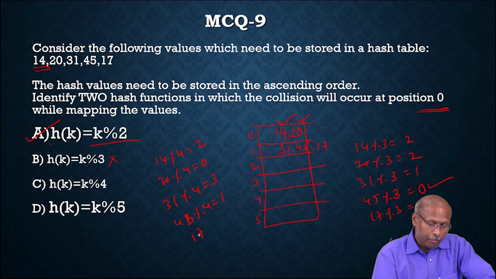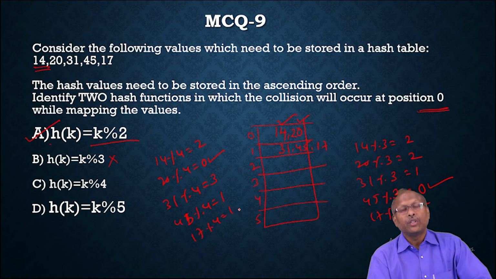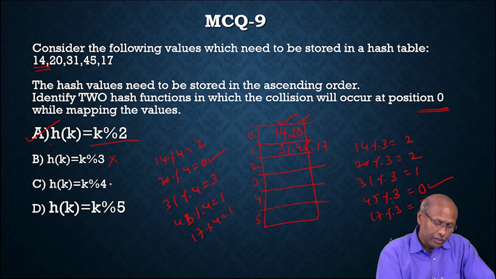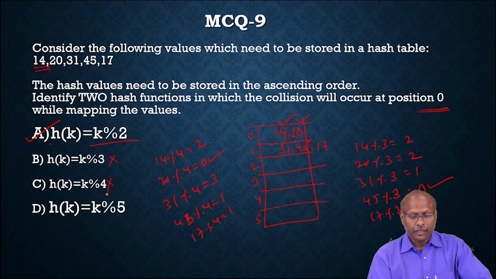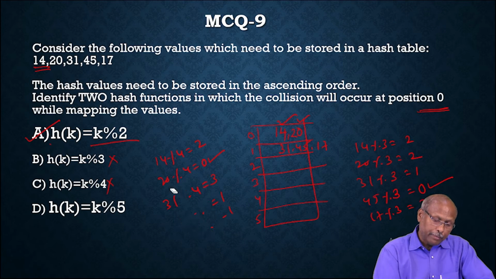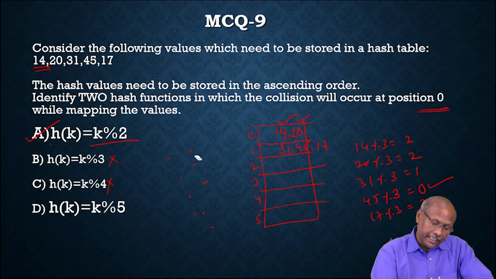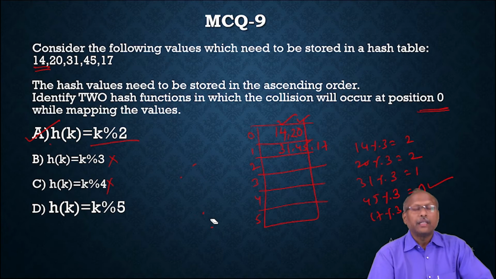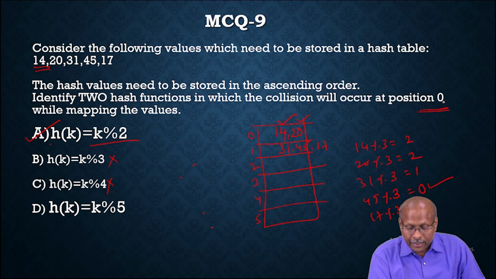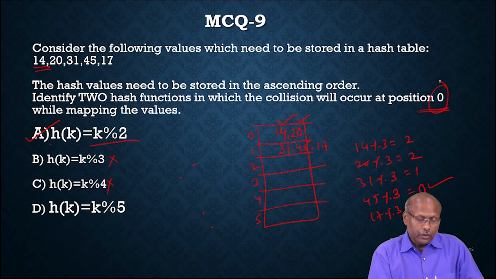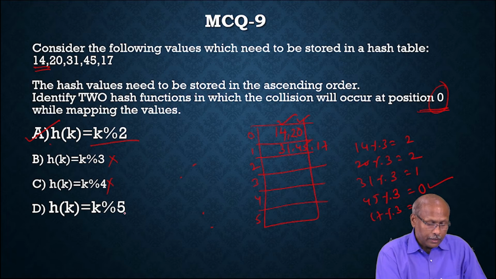Then 17 modulus 4 is 1. So at the 0th place only one item is coming, so there is no collision at all. So this also is not the correct choice. Only if it gives 2 keys for the 0th index will there be a collision at the 0th place, but the question says there must be a collision at the 0th place. So this is wrong.